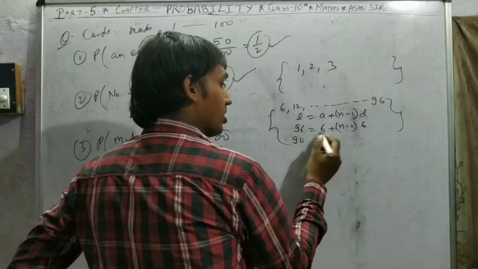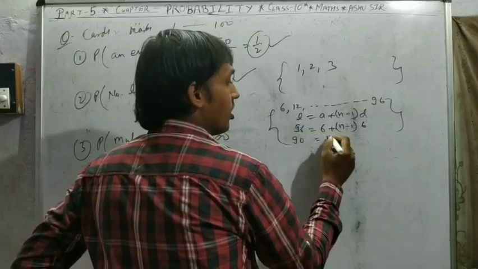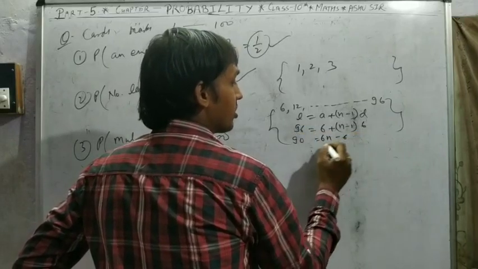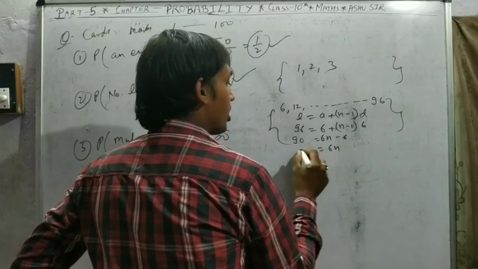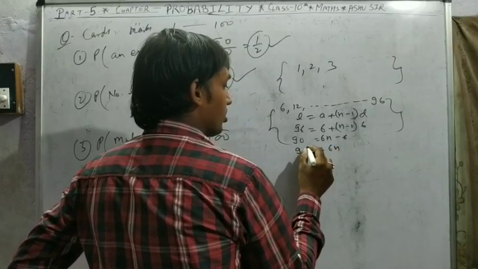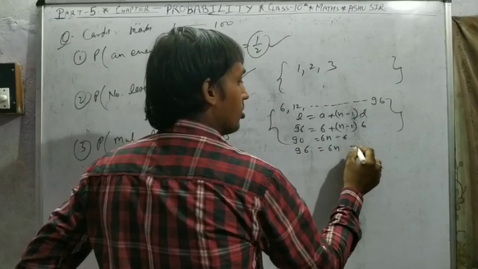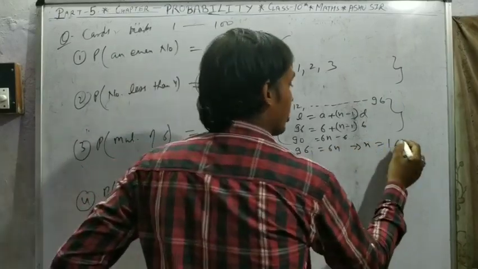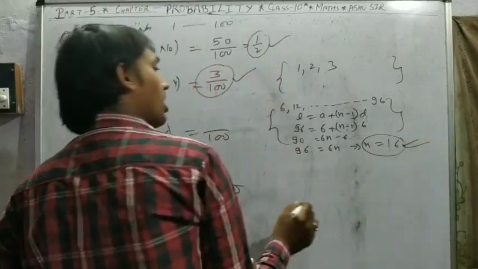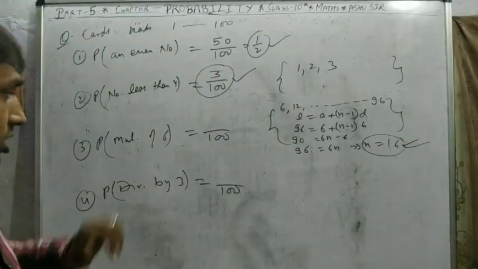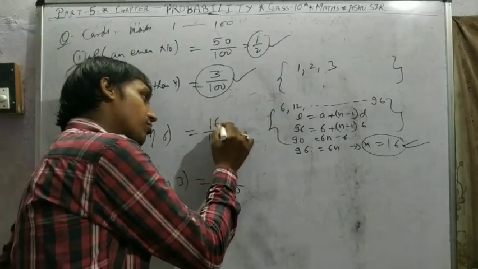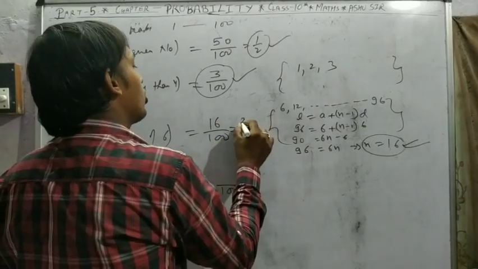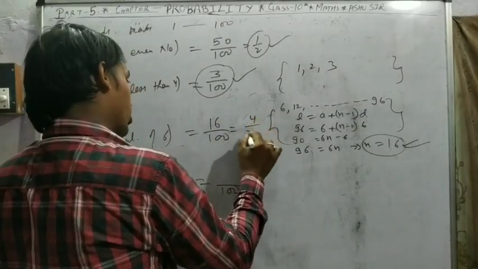So 96 = 6n minus 6 plus 6, so 6n is equal to 96. So n equal to 16. So 16 numbers are the multiple of 6. That is 16 by 100, which is 4 by 25.